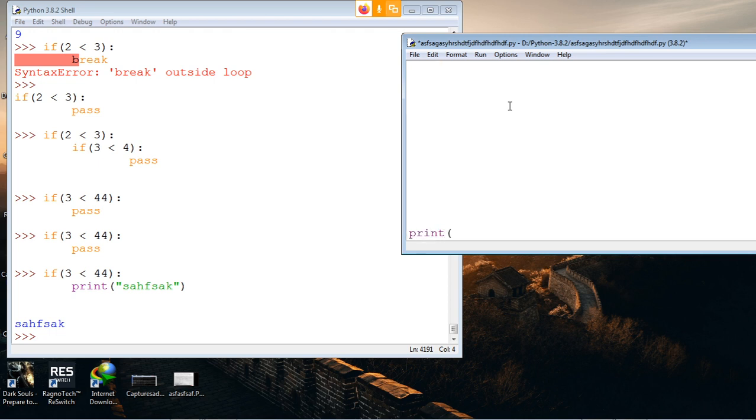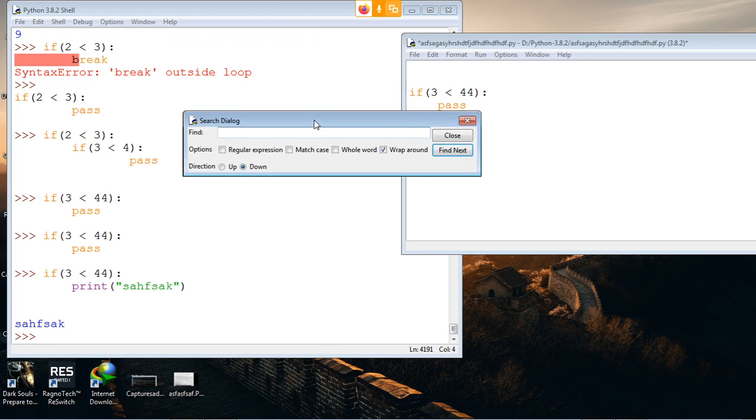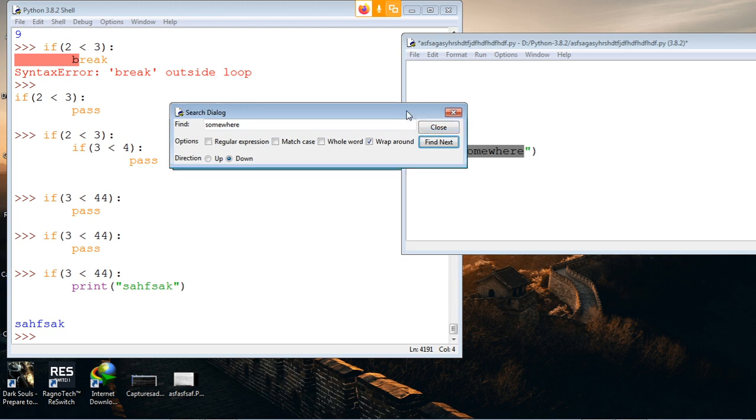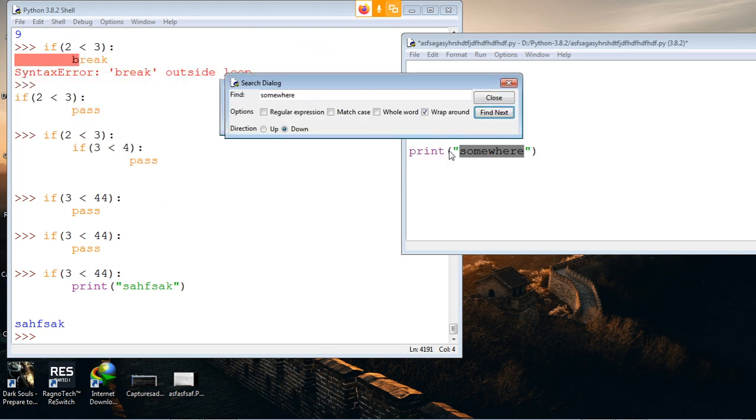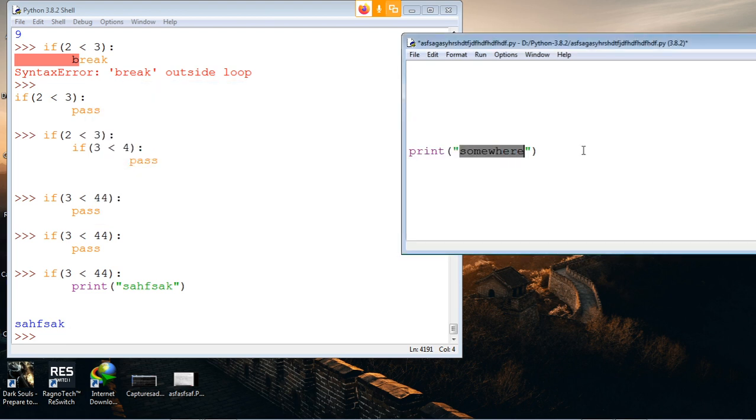I'll write some print somewhere. Imagine this is 1,000 lines of code, and I want to search where this print somewhere has gone. It's not seen. So just do Control F. You can find it, right? You click on find, and it finds it for you. So don't worry, bro. Even in thousands of lines, you can search for things like this.